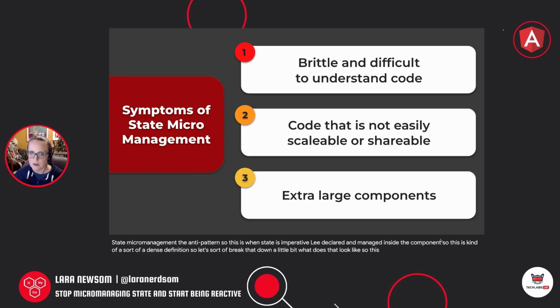This is when you end up with components that have brittle and difficult to understand code. You probably know this code because anytime you get a bug ticket on certain components, you think, oh boy, here we go, right? Like I'm just as likely to fix it as I am to break it again. It's also code that's not easily scalable or shareable. These are the components where, when your product team says, let's add a feature, you think, oh, I've got to put another thing in that component, right? And these components are typically extra large, not hundreds of lines of code, usually thousands of lines of code. Although some 100 lines of code could also be considered micromanagement.